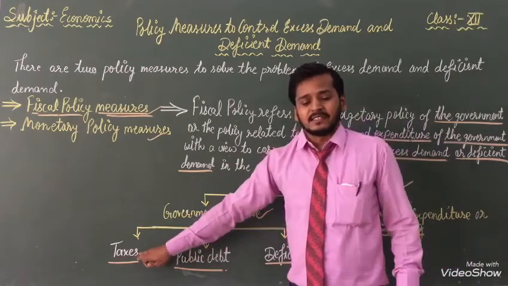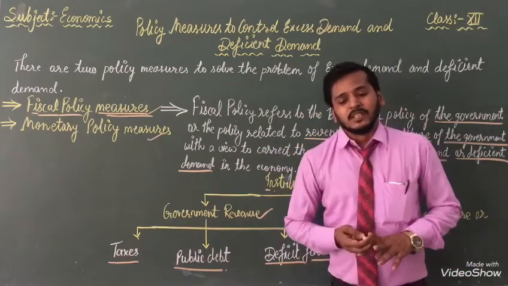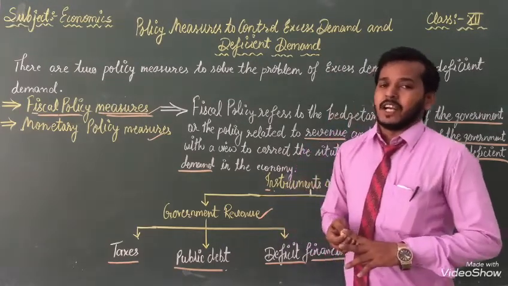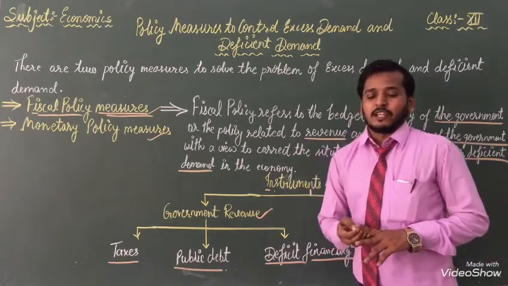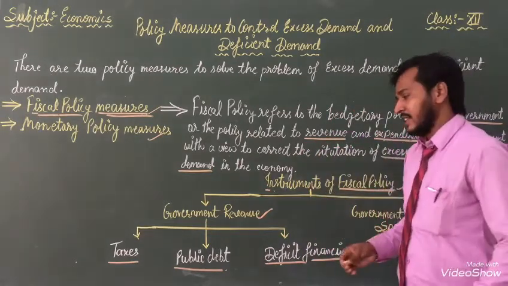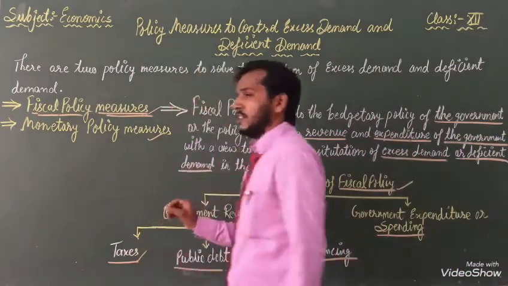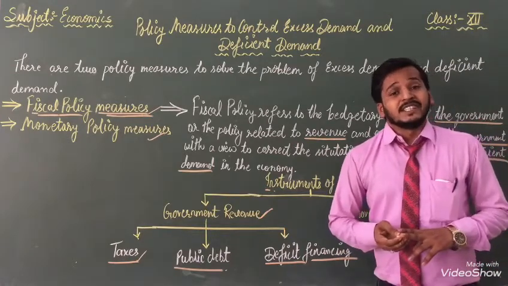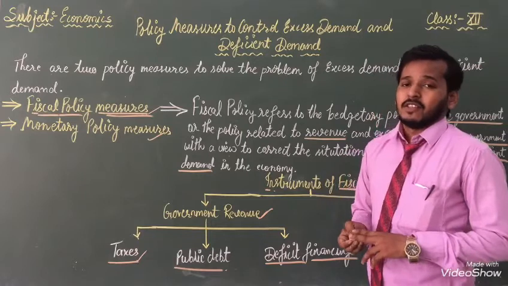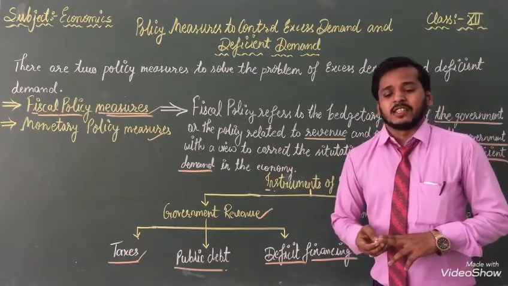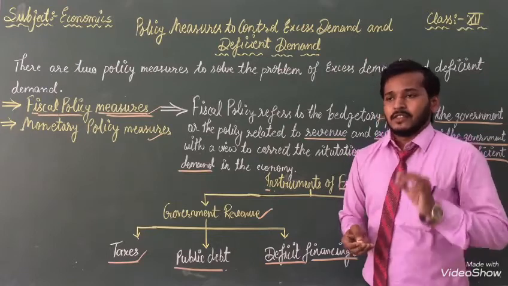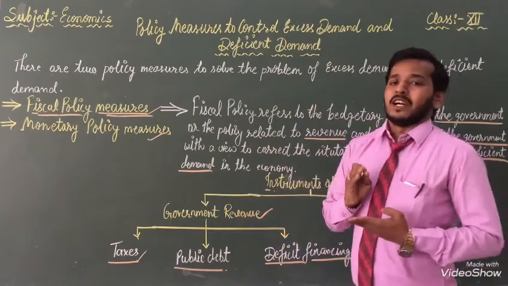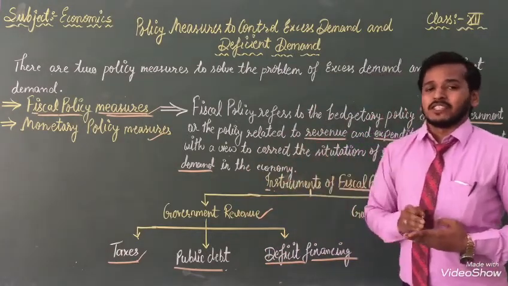First one is the taxes. Tax is a compulsory payment to the government according to the prescribed law. Taxes are of two types, direct tax and indirect tax. When we submit tax, we submit it in two ways. First one is a direct tax and second is an indirect tax. So now listen to what a direct tax is. When we submit tax with the help of a form, that is called direct tax.